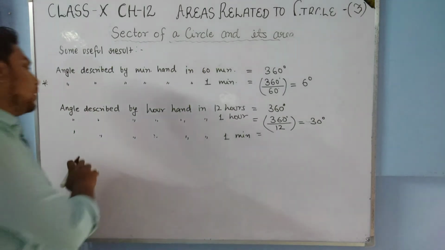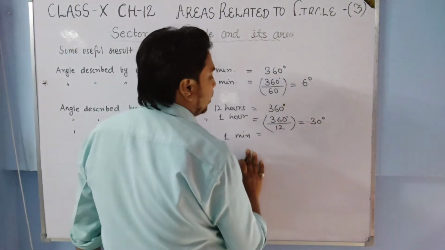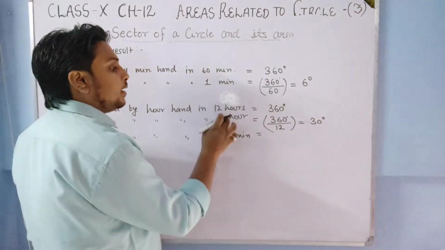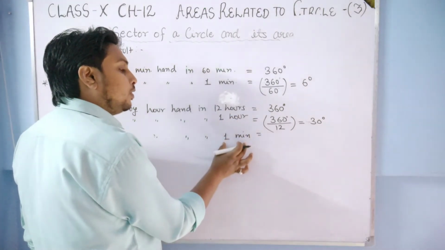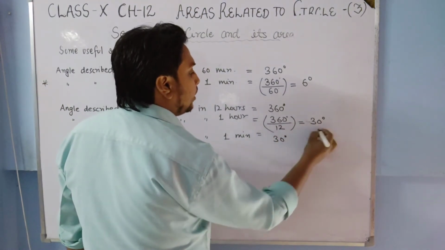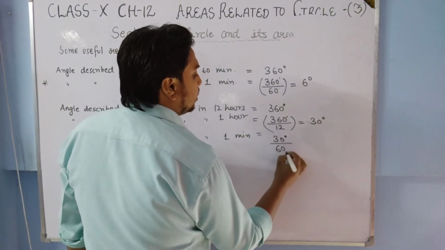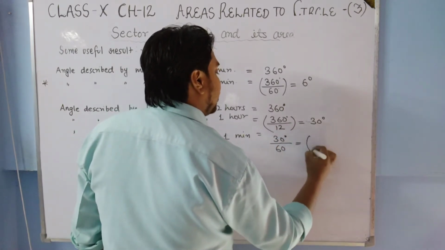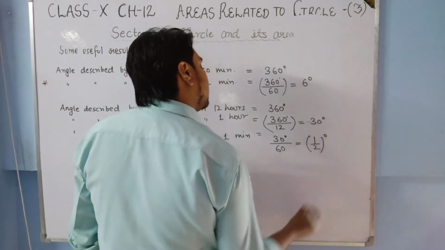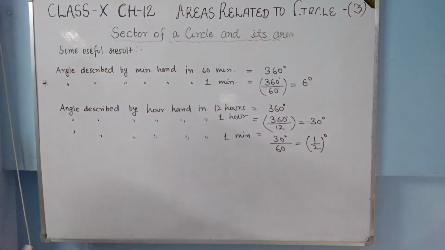For 1 minute, since there are 60 minutes in 1 hour, this 30 degree is divided by 60, so it will be half degree. Remember this result too: the hour hand describes half degree in 1 minute. Now you can pause the video and note down these useful results.